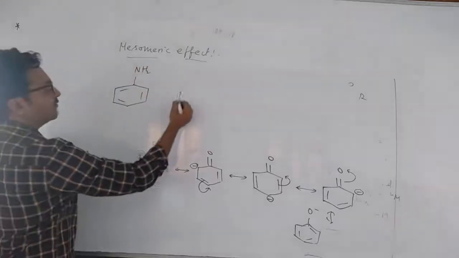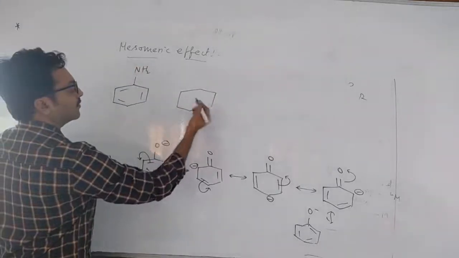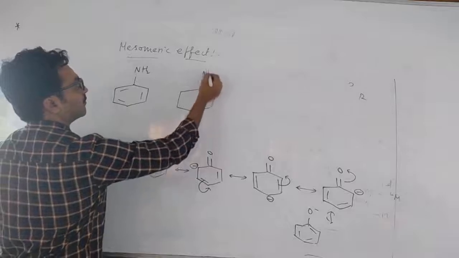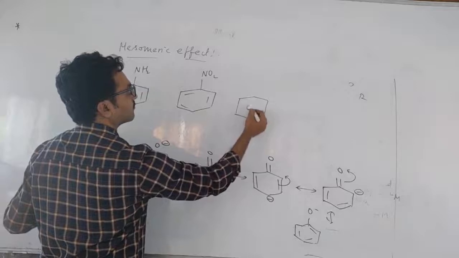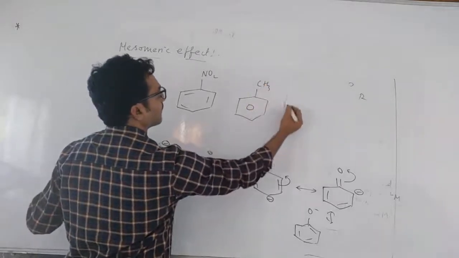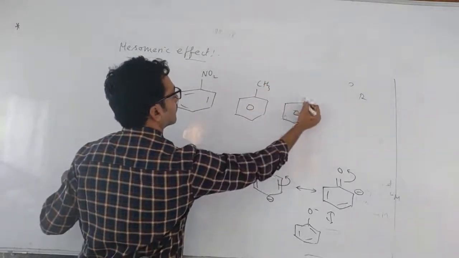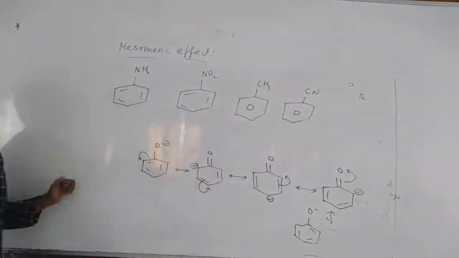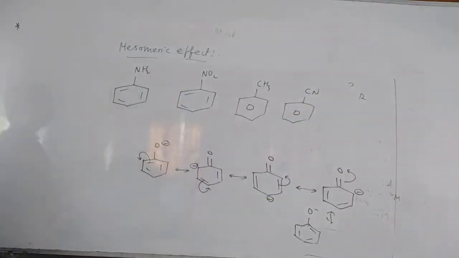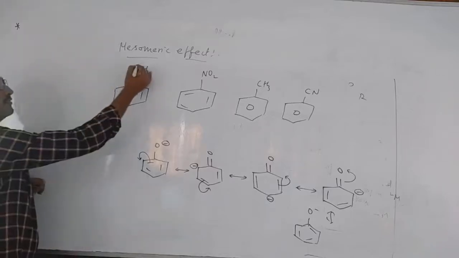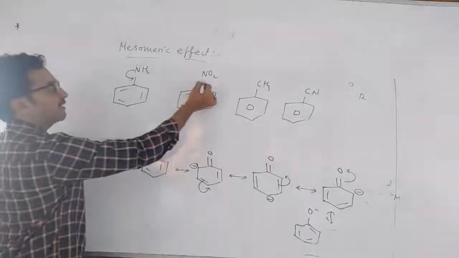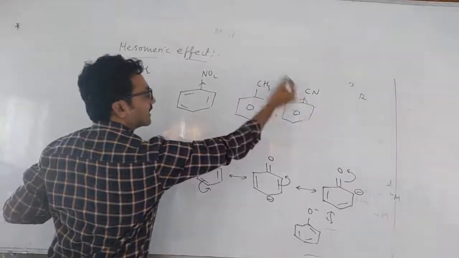One time they asked, which of the following will show plus M effect among these four? Plus M effect will be shown by aniline, because it gives the lone pair. The remaining will not show any such effect.